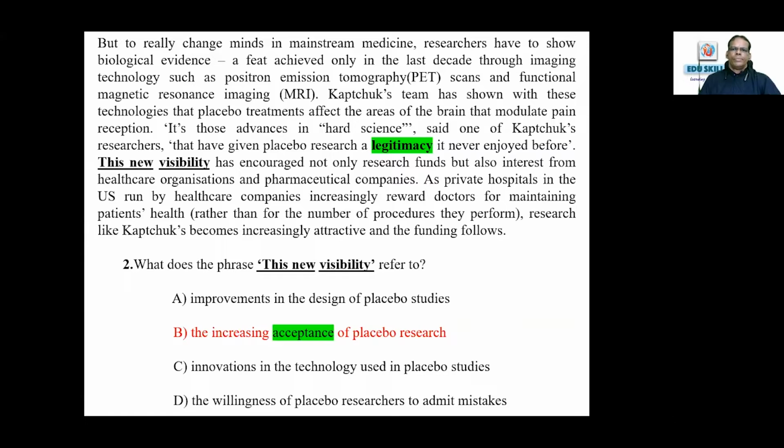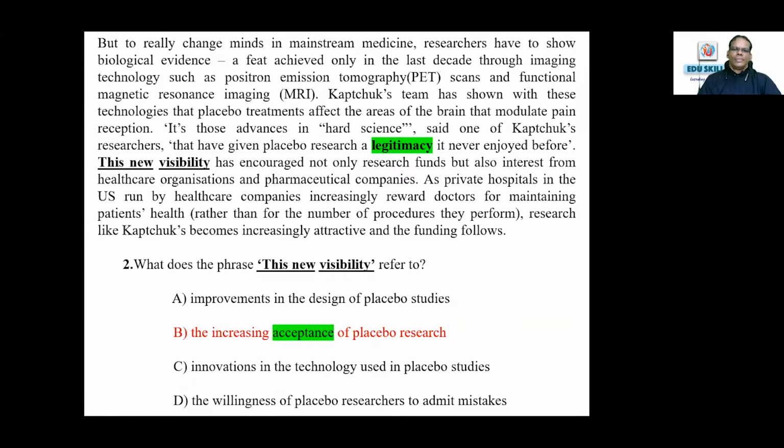This new visibility has encouraged not only research funds, but also interest from healthcare organizations and pharmaceutical companies. As private hospitals in the US run by healthcare companies increasingly reward doctors for maintaining patients' health, that is, rather than for the number of procedures they perform, research like Kaptchuk's becomes increasingly attractive and the funding follows.